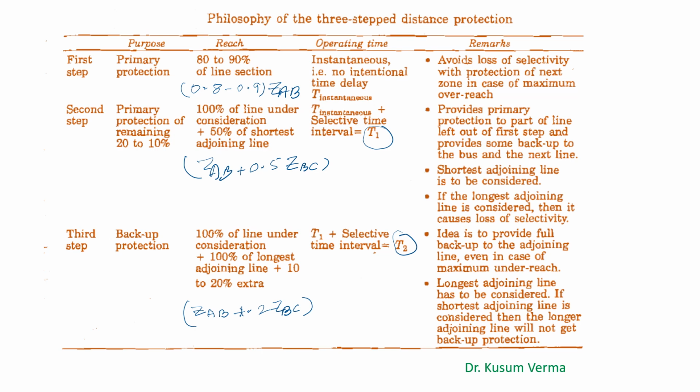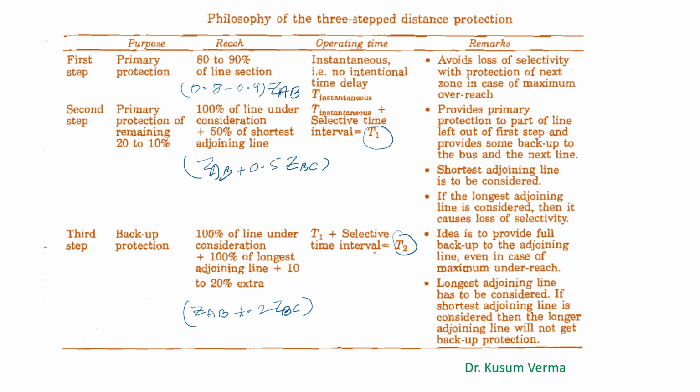In the second step or Zone 2, the primary protection of the remaining section which is left in the first step, that is 20 to 10%. So the reach will be 100% of the line section under consideration, the line that we have seen in the line diagram, ZAB, plus 50% of the shortest adjoining line, that is the line BC. So we have to write here ZAB plus 0.5 ZBC. The time will be instantaneous time plus the selective time interval, that is a time delay, denoted as T1 in the last slide on the lower diagram, and this is set as 0.2 to 0.5 seconds.